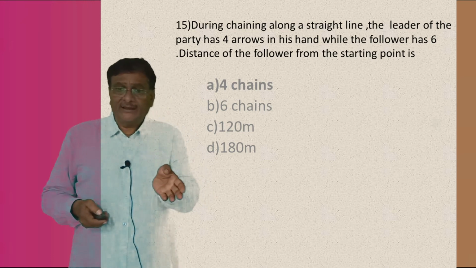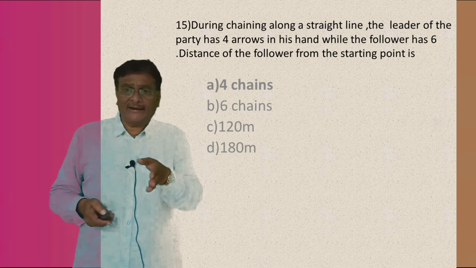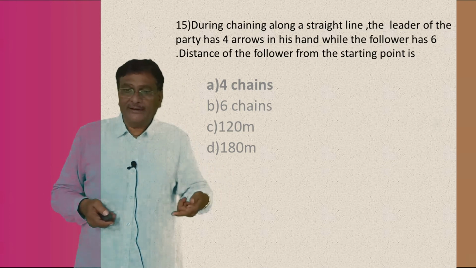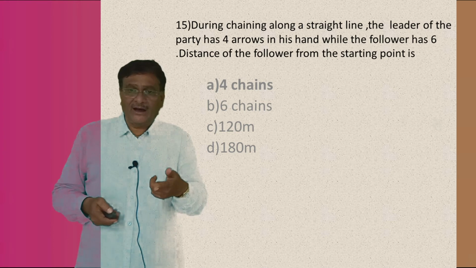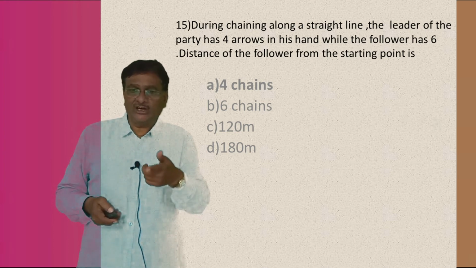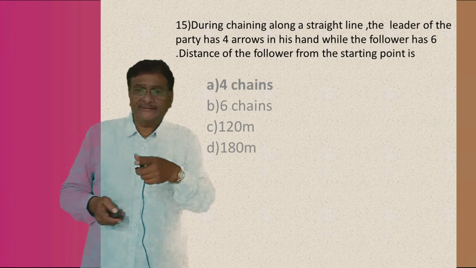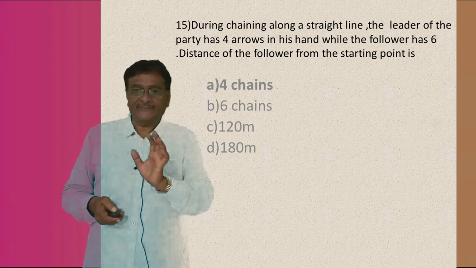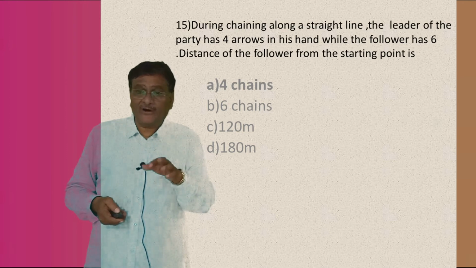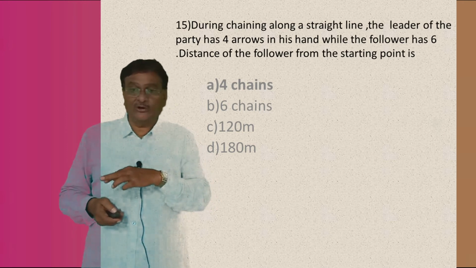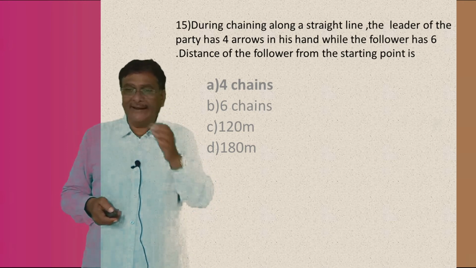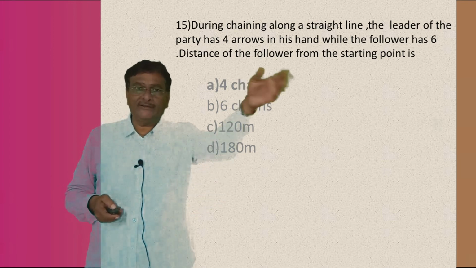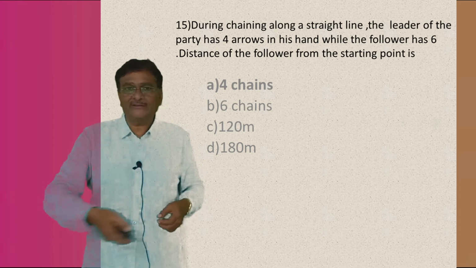During chaining along a straight line, the leader of the party has 4 arrows in his hand, while the follower has 6 arrows. The distance of the follower from the starting point is, now look here, there is a leader and a follower, understand or not? Here the leader will always be in the forefront and the follower will always be following the leader, understand or not?